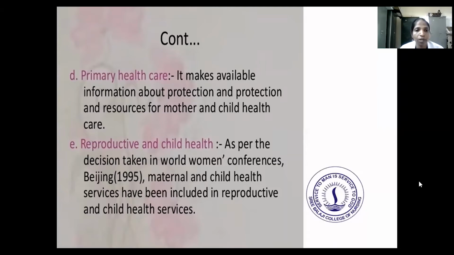Next is reproductive and child health. As per the decision taken at the World Women Conference in 1995 in Beijing, maternal and child health services have been included in reproductive and child health services. So that is important for reproductive and child health services.